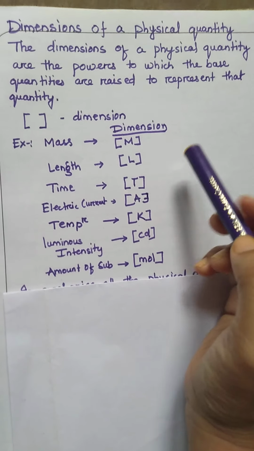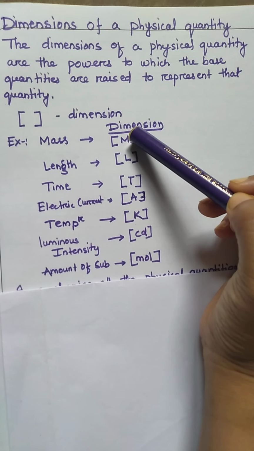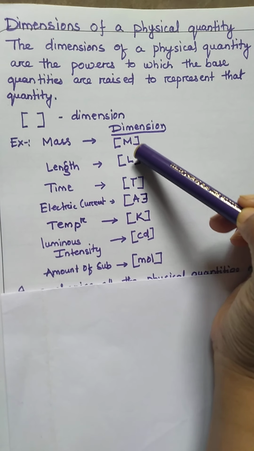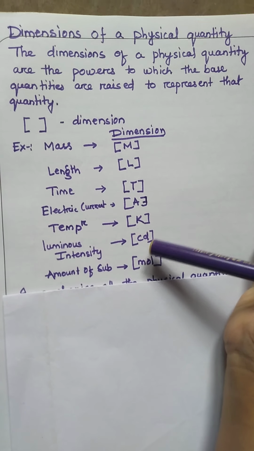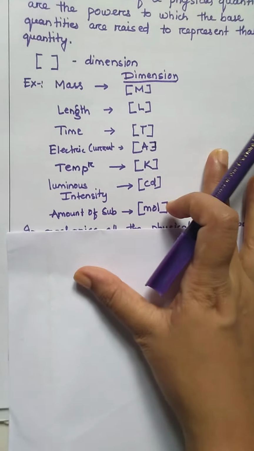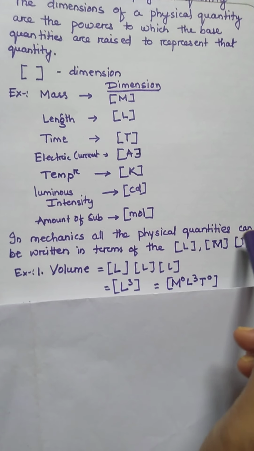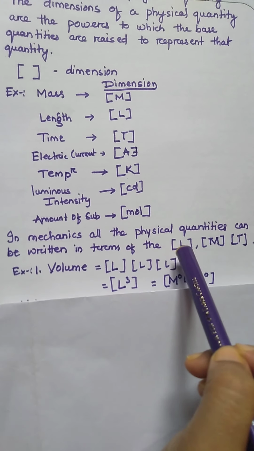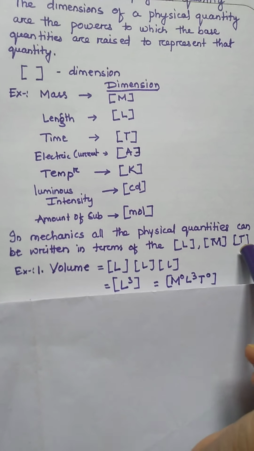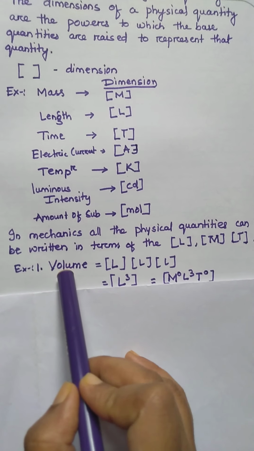So whenever I will represent a physical quantity with base quantities, I will write in the square bracket with their symbol. So in mechanics, all the physical quantities can be written in terms of the length, mass and time.